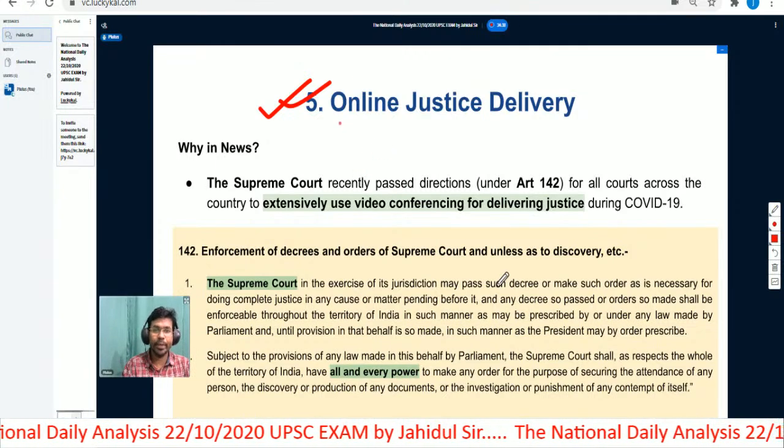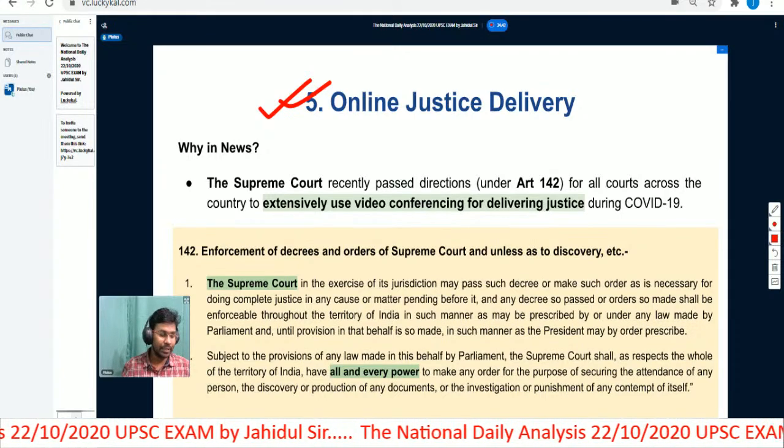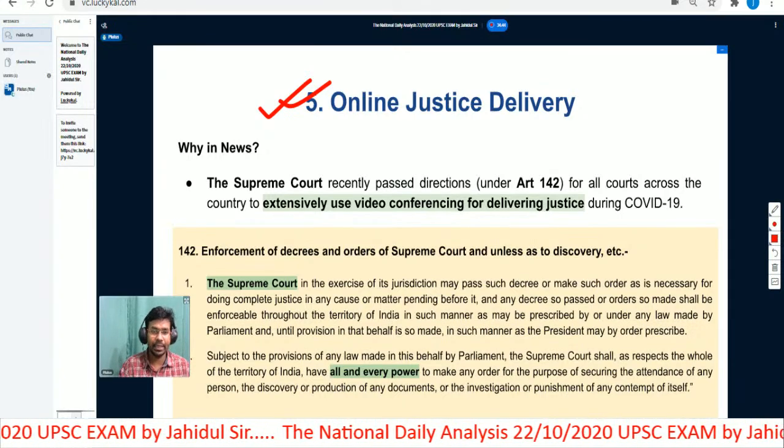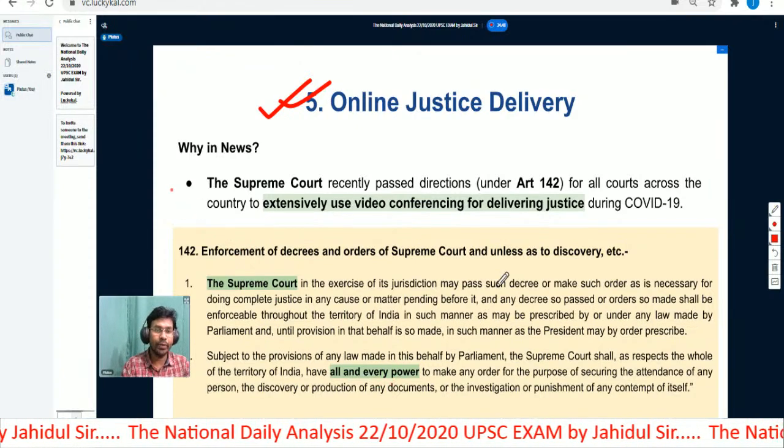Okay, so the next topic for the day is online justice delivery. We will understand about online justice delivery. This topic has been in the news recently because of a verdict by the Supreme Court of India. So why was it in the news?